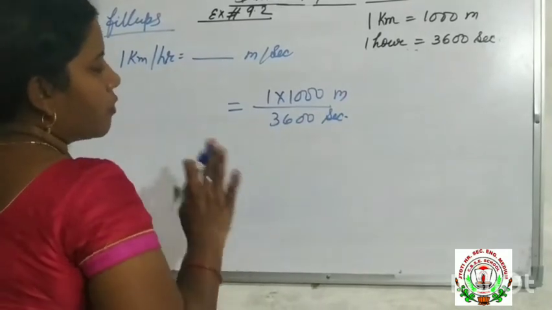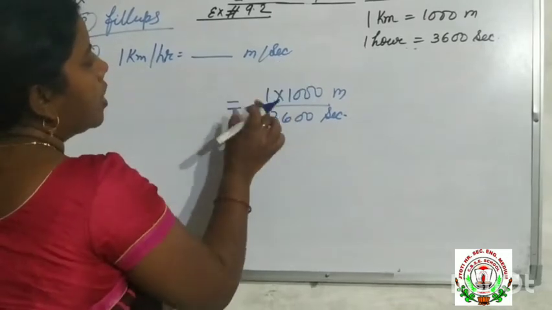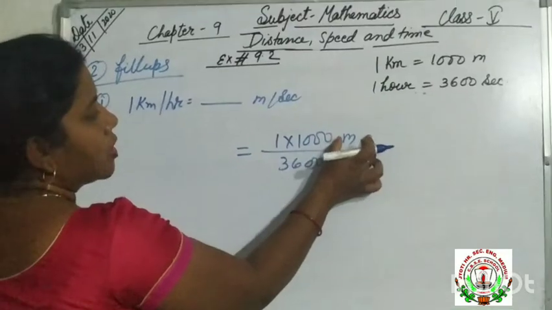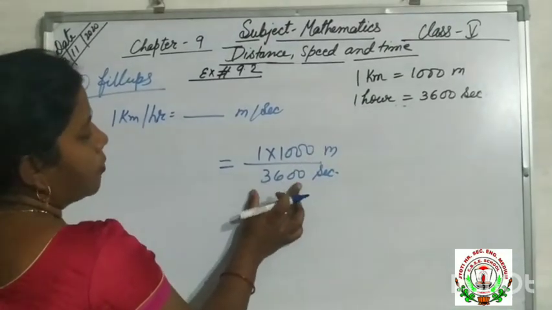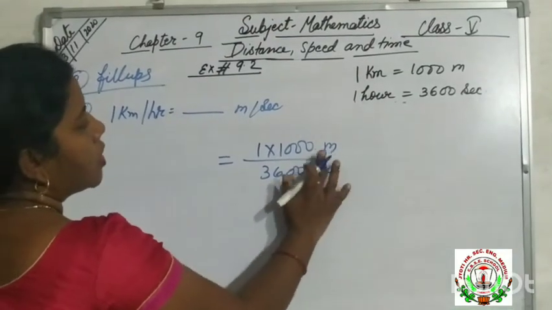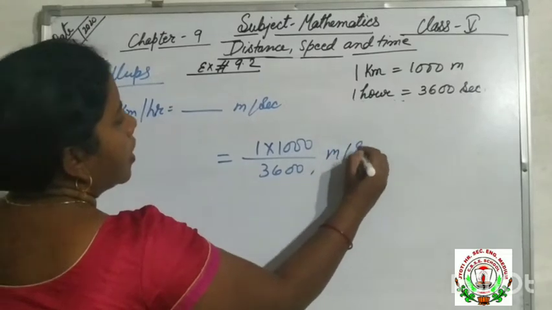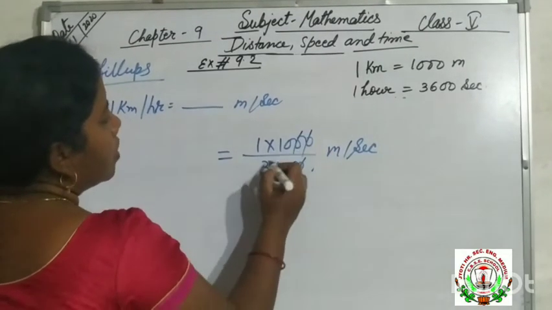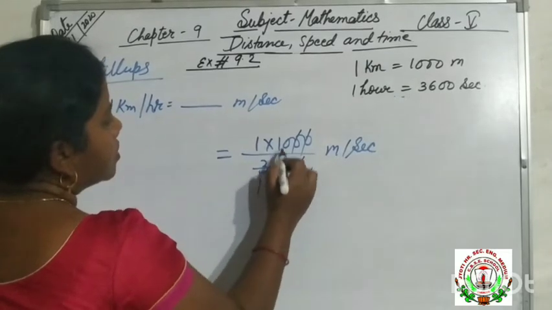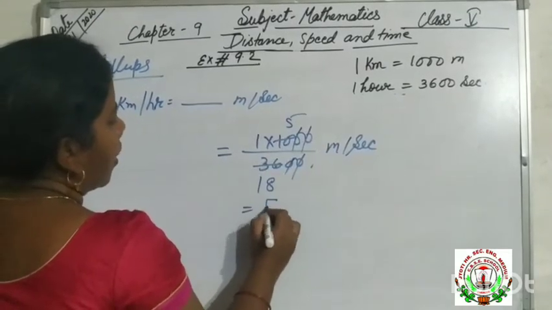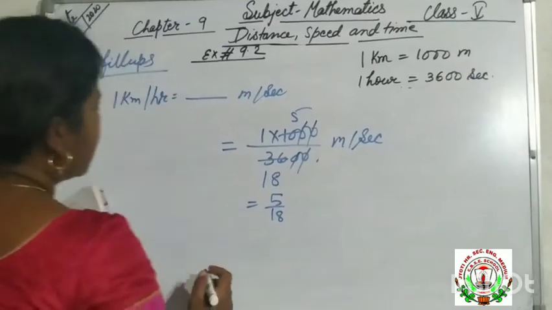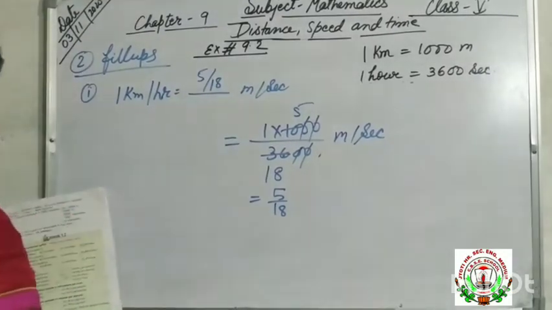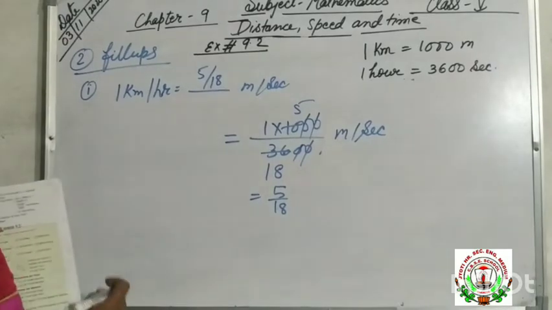So when we change into meter per second, the given number will be multiplied by 1000, it converts into meter, and we will divide it by 3600. So it converts into meter per second. Now we will cancel 0 0. Now 2 1 is 2, 2 8 is 16, 2 5 is 10. So 5 by 18. So in first fill-ups we will write 5 by 18 meter per second.